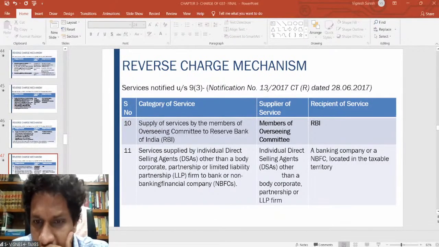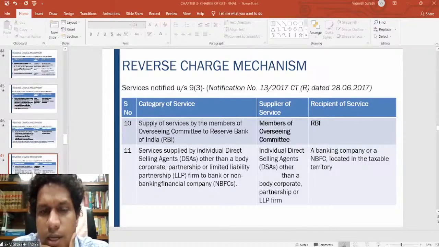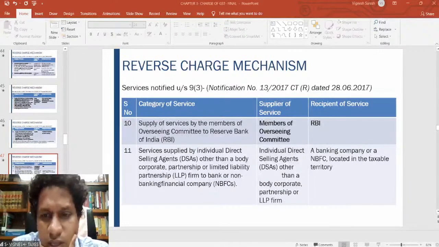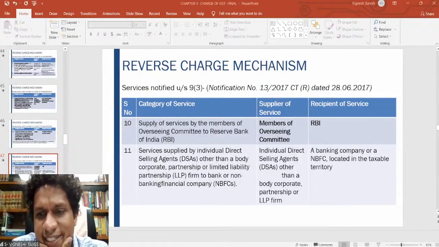Mr. Harshad, a registered person in Mumbai, goes to Gujarat and does works contract like construction of building. I'll read it a bit slowly so that everyone understands. Quite a long query. If a registered person in Mumbai goes to Gujarat and does works contract like construction of building and does not take GST registration in Gujarat, and raised an invoice on them by charging IGST of 50 lakhs, fine.